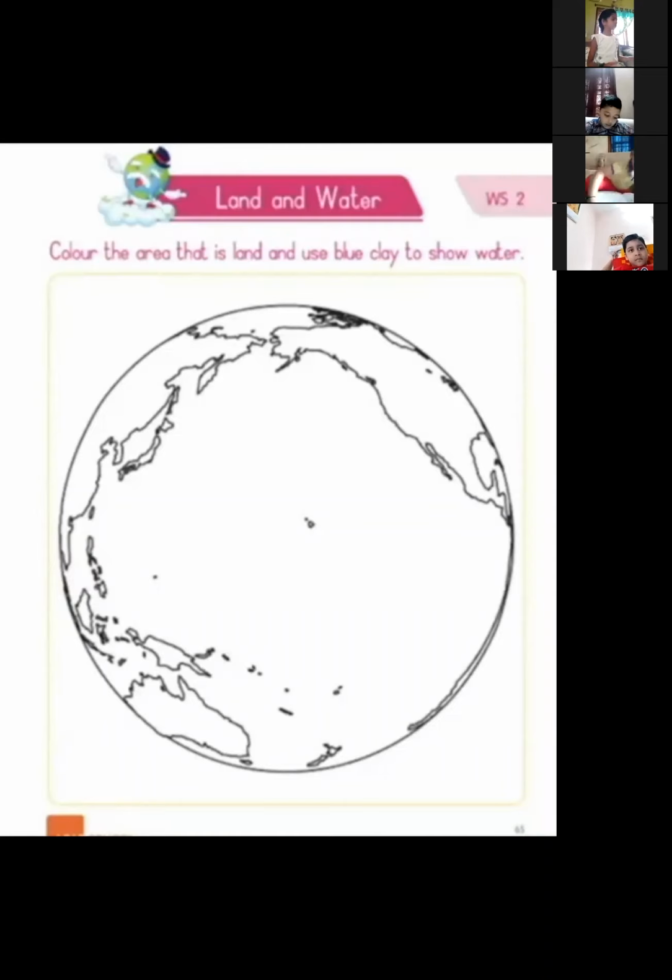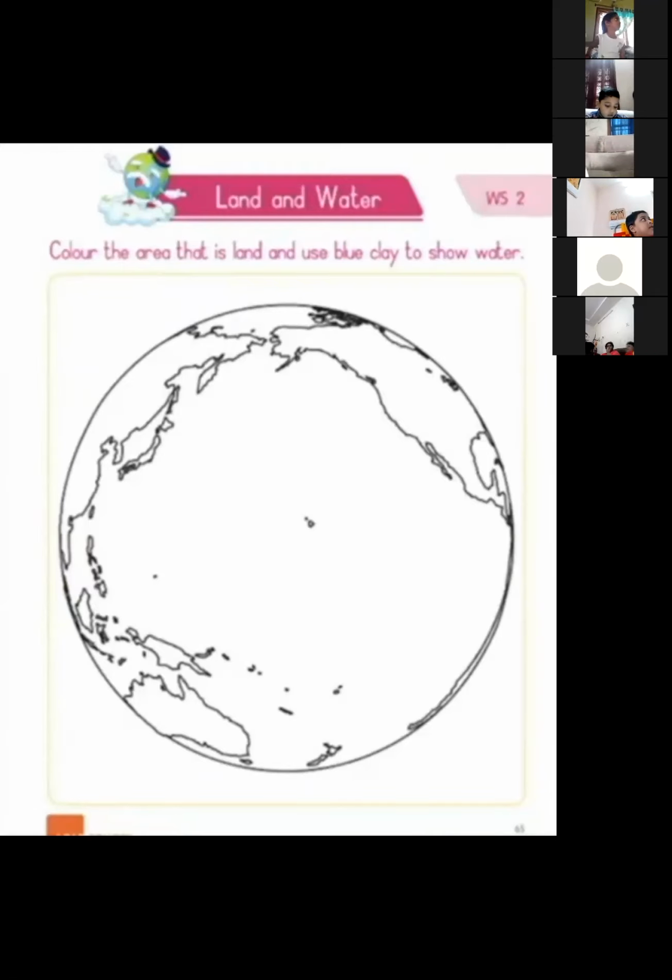So later you can do it. If you don't have a color pencil, after the class you can do it. See these corner portions which are marked, you should color them either with green or brown because they represent land.